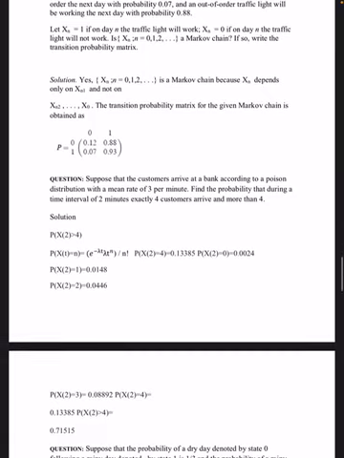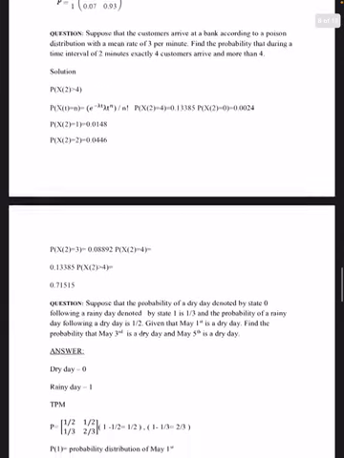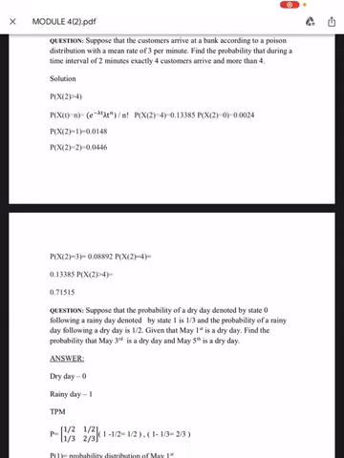Next question, suppose that customers arrive at a bank according to a Poisson distribution with mean rate of 3 per minute. Find the probability that during a time interval of 2 minutes, exactly 4 customers arrive and more than 4, so P of X(2) greater than 4.